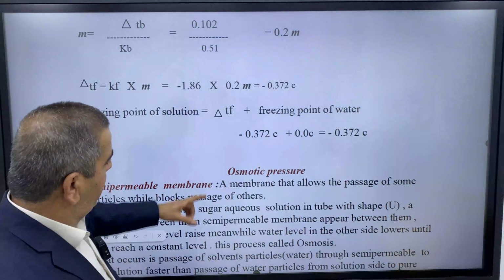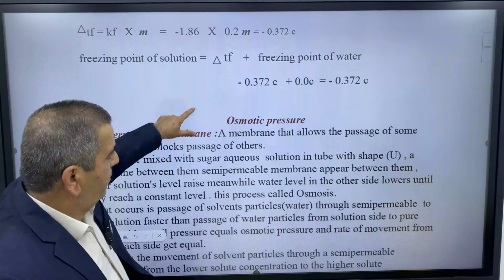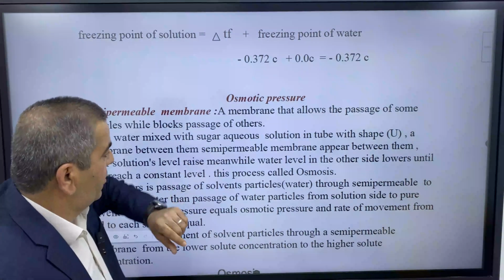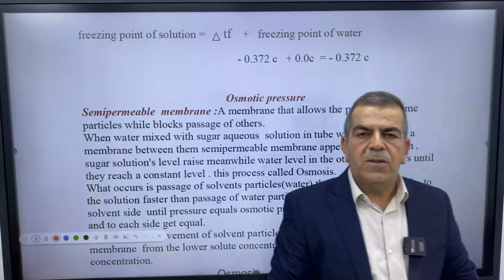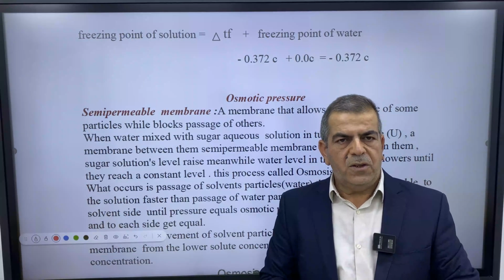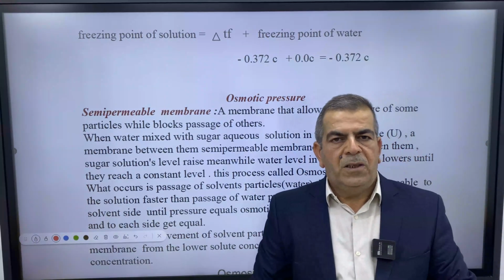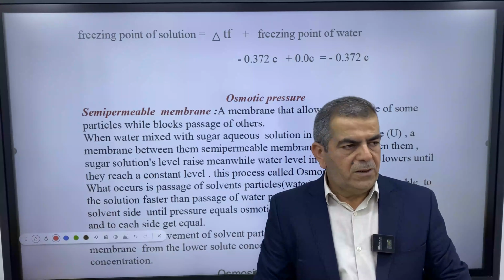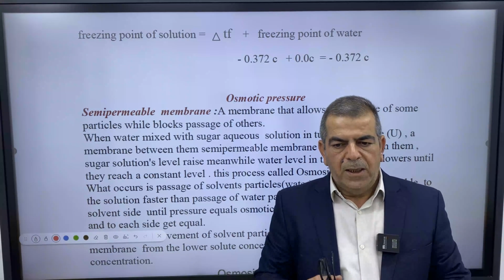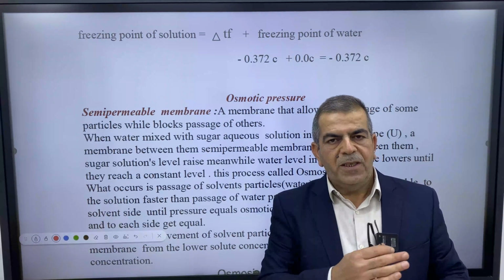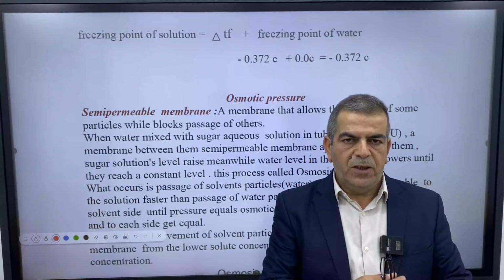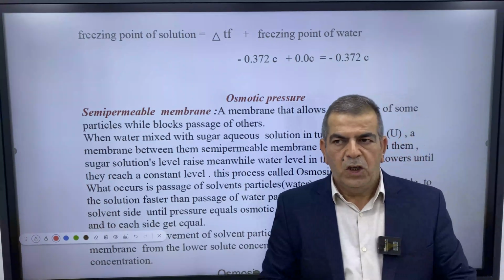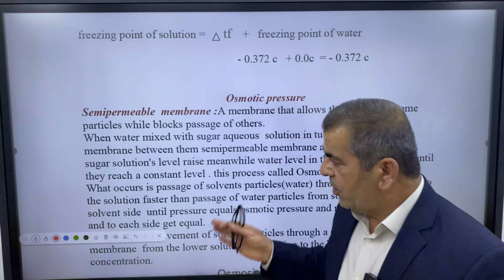The next title is osmotic pressure. What is osmotic pressure? Of course, you should have studied osmosis in biology. It's when liquids and materials move from inside to outside the cell, or from outside to inside the cell, in order to balance the liquid state. Here we have the osmosis.